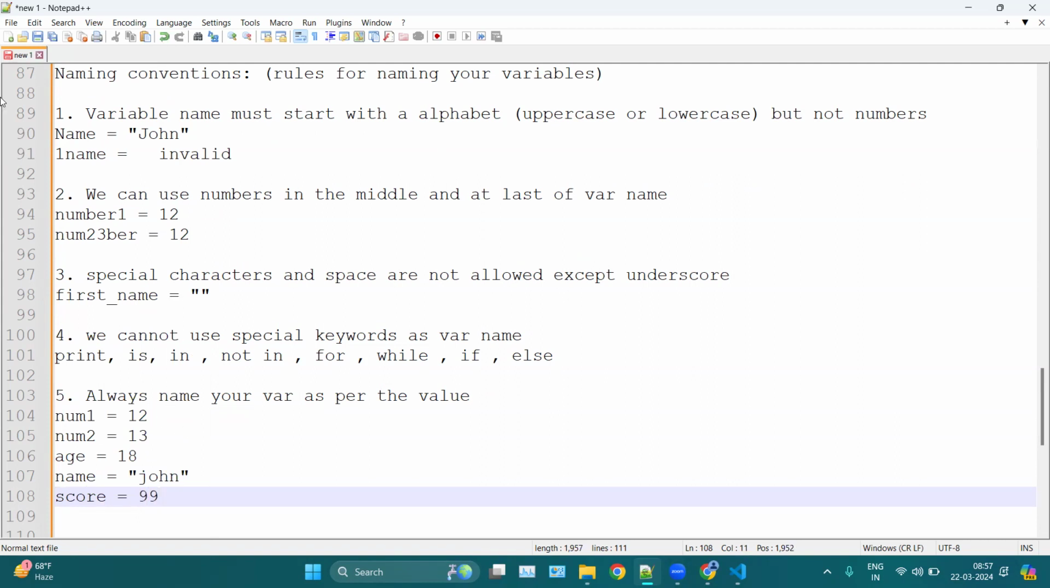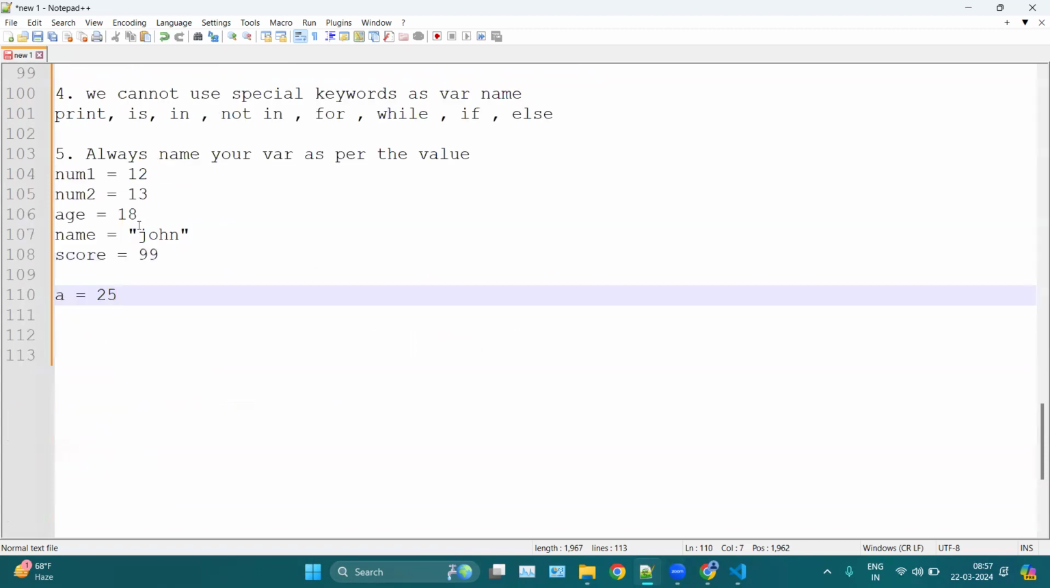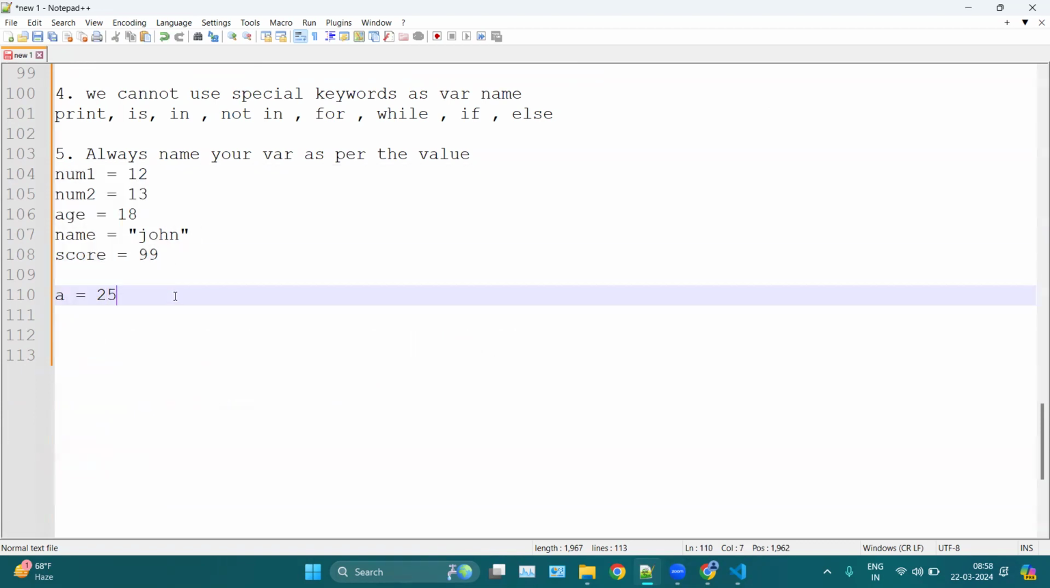So always name your variable as per your value. For example, you are storing the age here, and you are naming your variable a equal to any age, let's say 25. So 25 is an age, but you are naming your variable a. This variable name is valid, but if anyone is reading your code, let's say I'm reading your code, I don't know what this 25 is. It can be an age, a number, or a score. I don't know. So always name your variable as per your value.